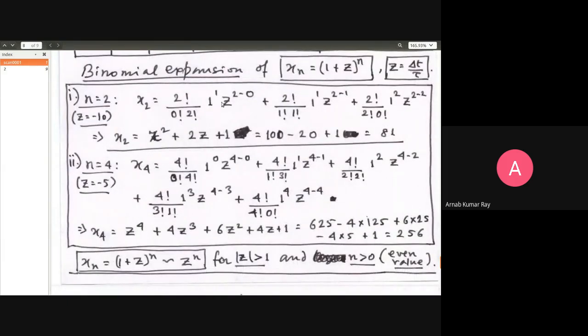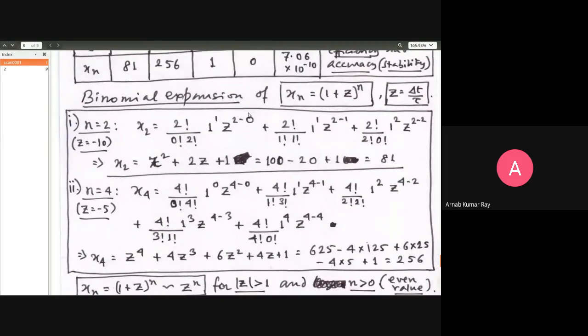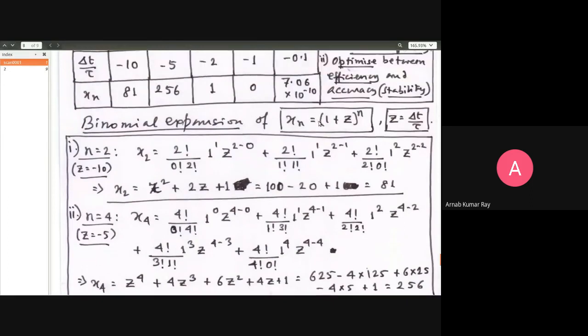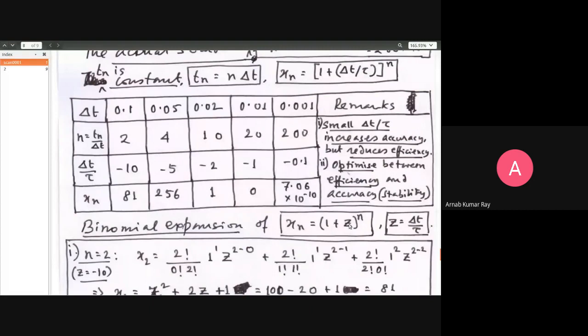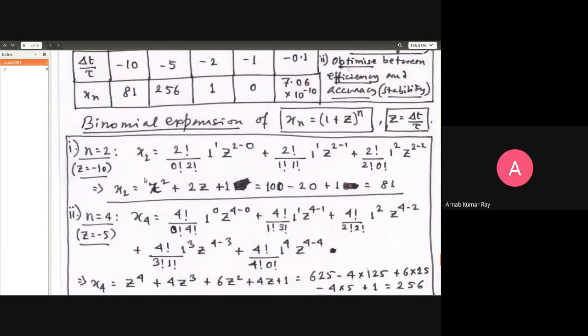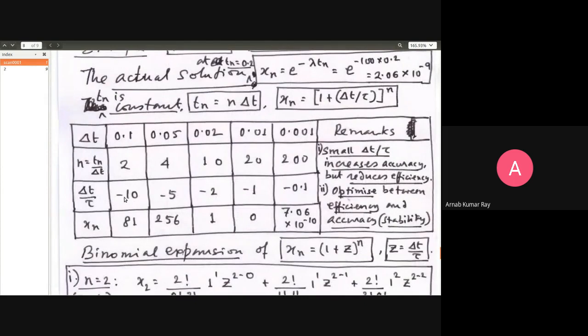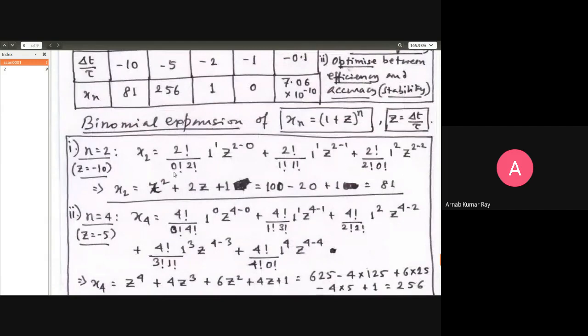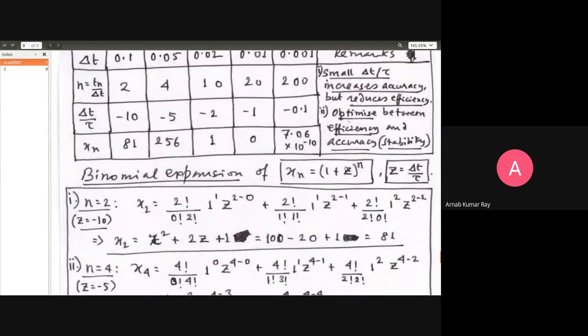Okay, so here, this one last point I'll make on this thing, binomial expansion. This whole business, x_n is equal to (1 + z)^n, where z is delta t by tau, right? Why are these large, wild fluctuations happening? Because this z is becoming large. Delta t by tau is becoming large. How large? In the first case, z is minus 10, and n is 2. So basically, it is a competition between the smallness of z and this n.